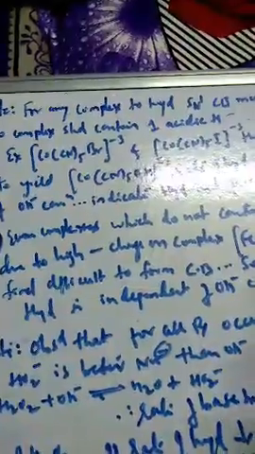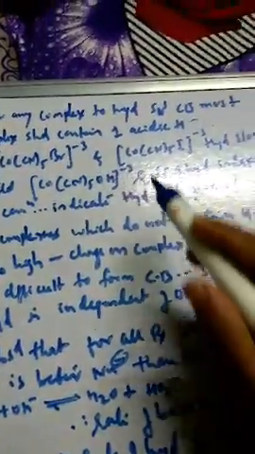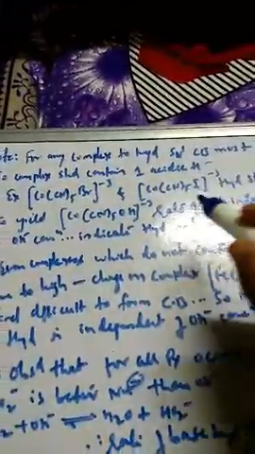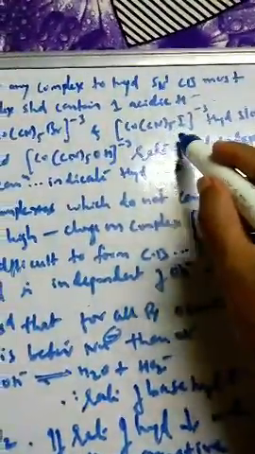Now you see one example I have taken: bromido cobalt 3, and here iodido cobalt 3 complex. You can see here the hydrolysis is slow. Why is the hydrolysis slow here? Because there is no acidic hydrogen in this.